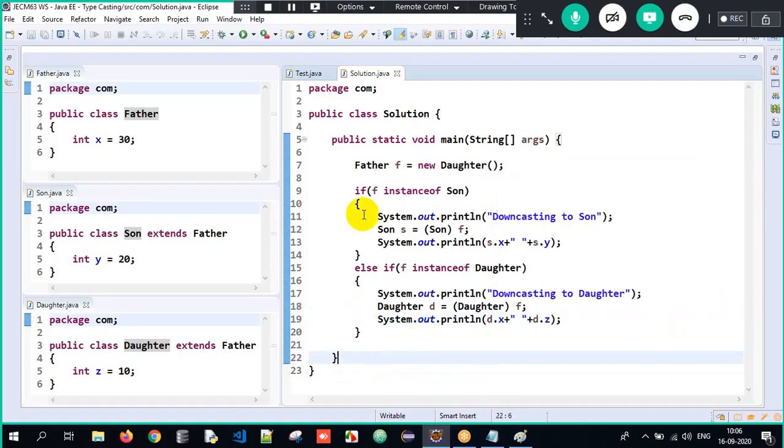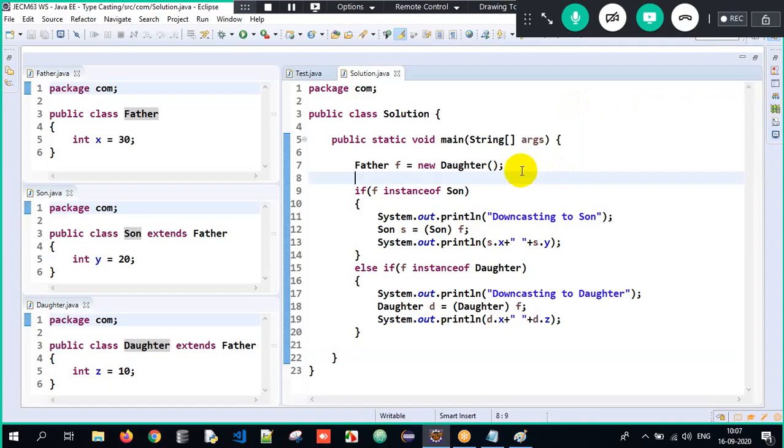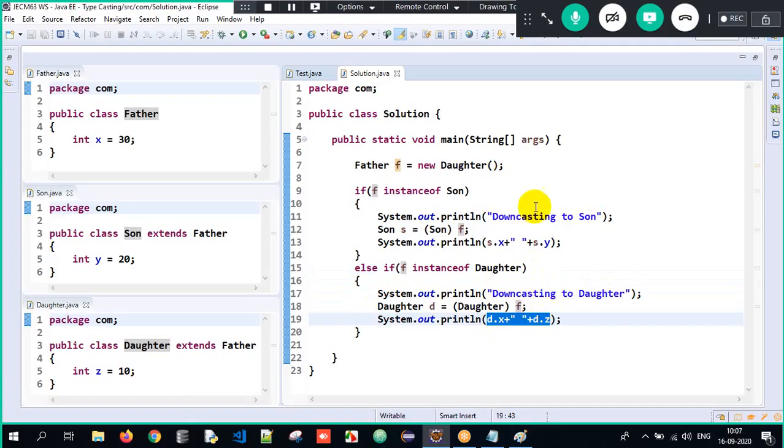This is all about the entire program here. See here, downcasting to daughter, and I'm accessing the father property 30 and the daughter property 10 here. Sir, what happened, sir? I will tell you. See, new daughter. The daughter object is stored into F. What is F now? Daughter object. Is the daughter object having the properties of son? No. Else if, is the daughter object having the properties of daughter? Yes. We are downcasting it to daughter, and after downcasting, I'm accessing both superclass and daughter class property. Got it? But now, when I have a son object,